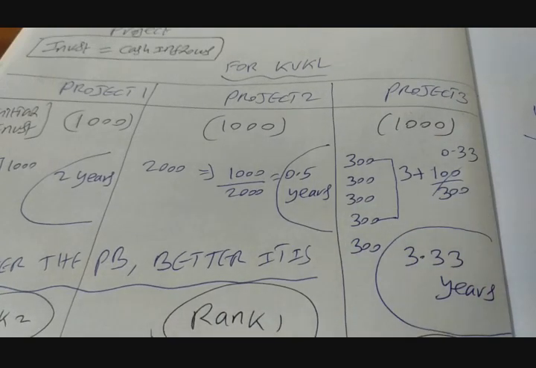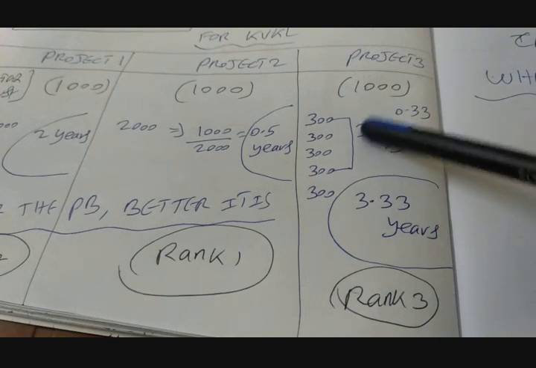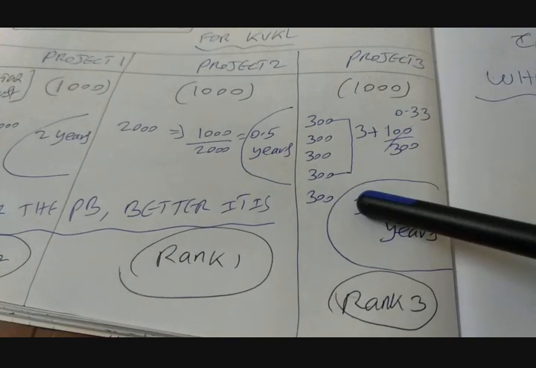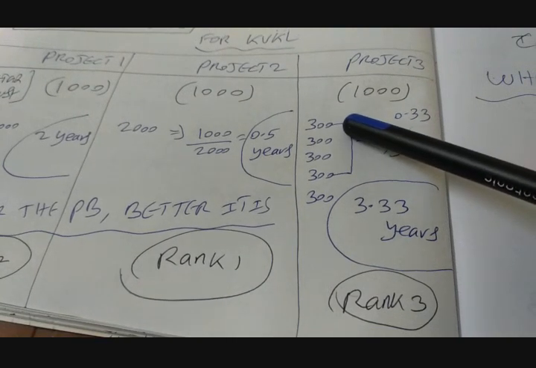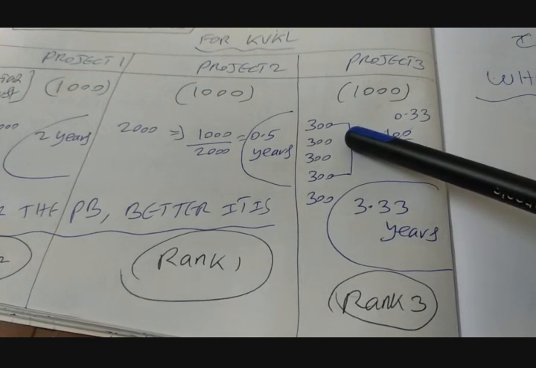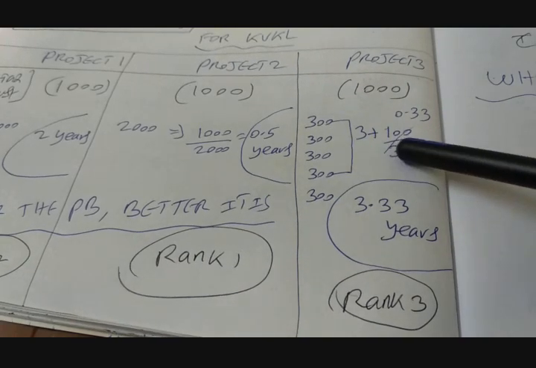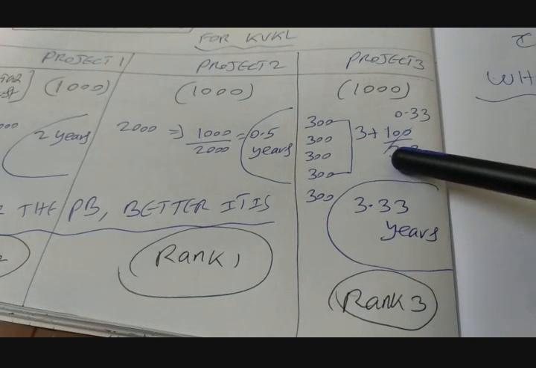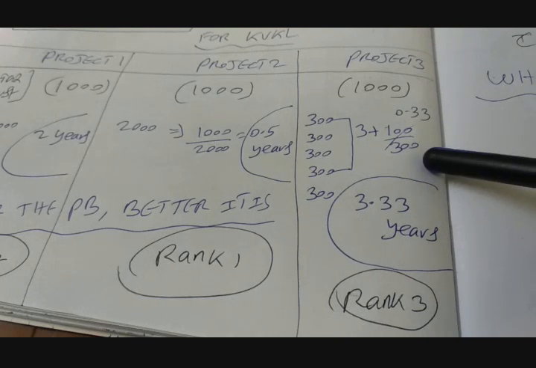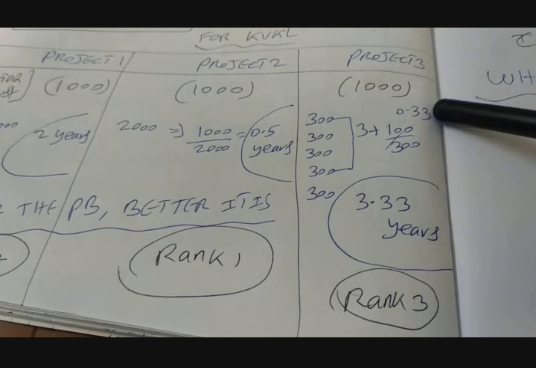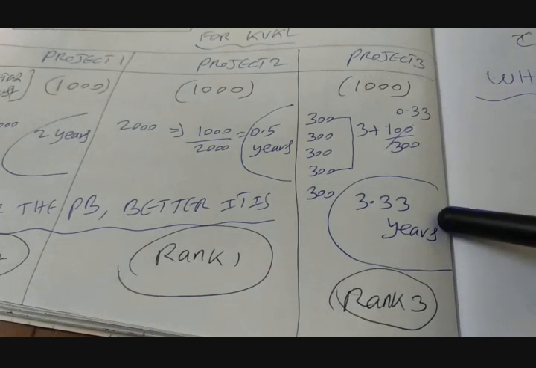Let us now look at project 3. So the outflow is 1000 crores. Every year it is going to generate 300 crores each. So if you go for cumulative, 300 year 1 plus 300 year 2 plus 300 year 3, that means 900. So 3 years are over, plus we need only 100 but we are having 300. So that means 100 by 300, 0.33. So the payback period is how many years? 3.33 years, right? Ankit, am I right?